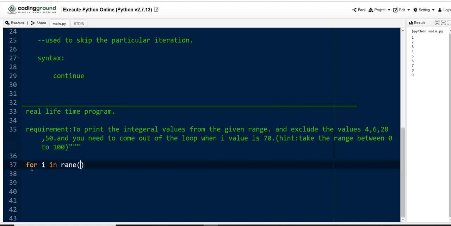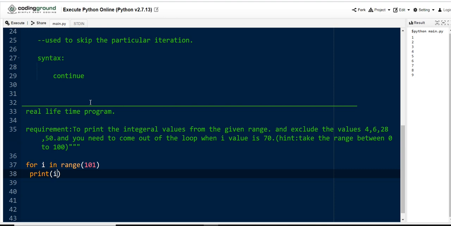For i in range of, so the hint is to take the range between 0 to 100. Automatically, when we mention the parameter in range, it will start from 0. So to get the range between 0 to 100, here we need to take 101. So automatically it will consider 0 to 100. Then I am going to print the i value. For this program we are going to get the output as 0 to 100.